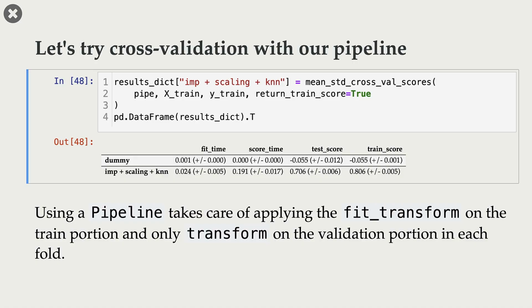And now we do not have to worry about accidentally breaking the golden rule, because under the hood, it will take care of applying fit transform on the training portion and only transform on the validation portion in each fold. So that's a quick introduction of pipelines. We will be extensively using pipelines when building supervised machine learning models.